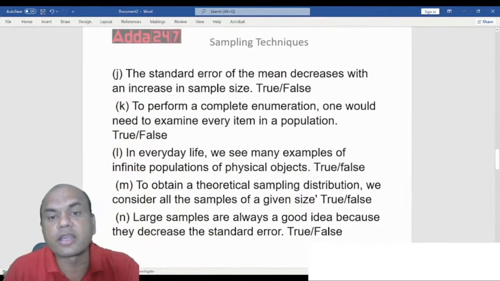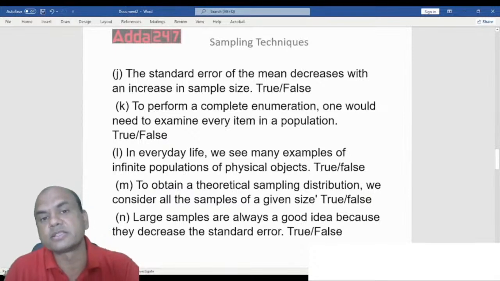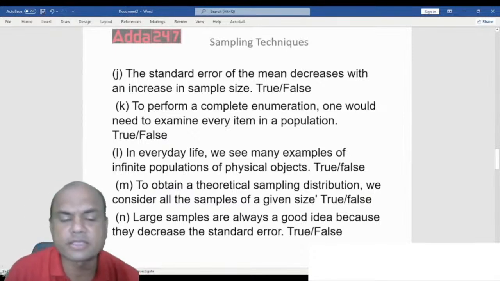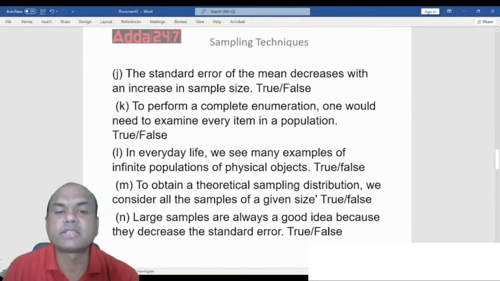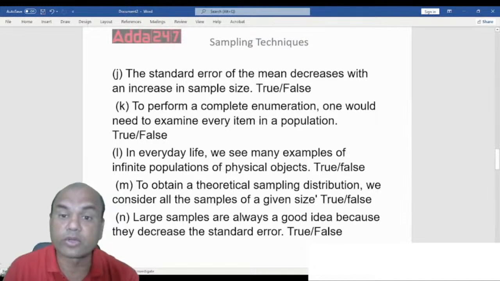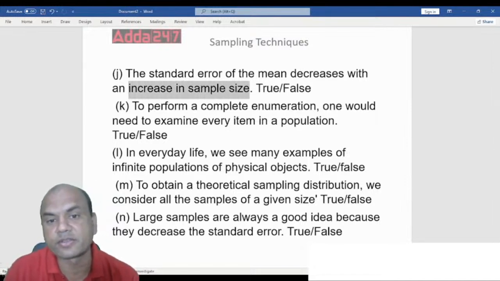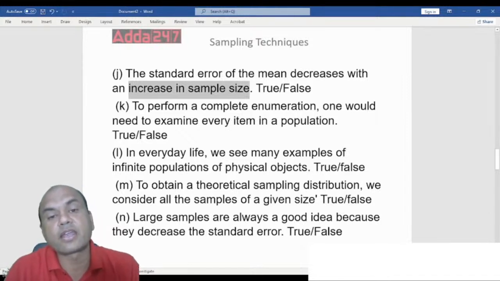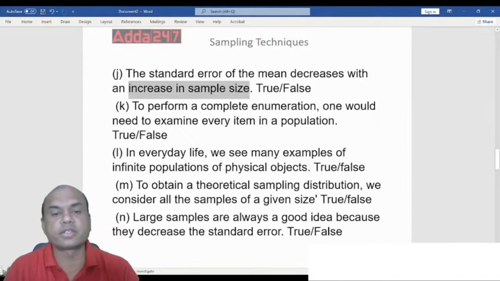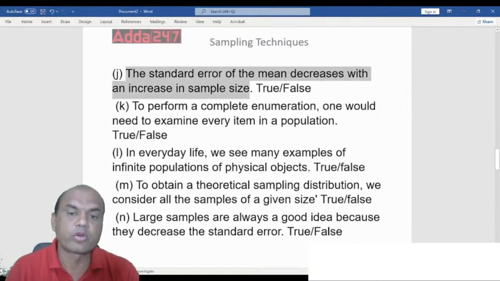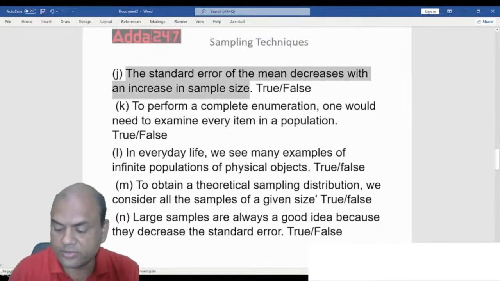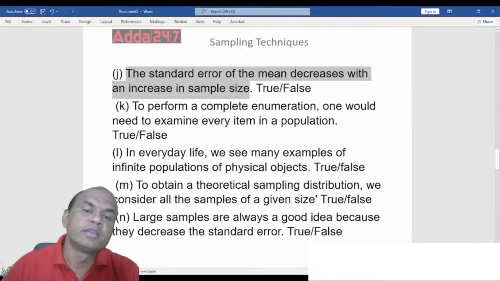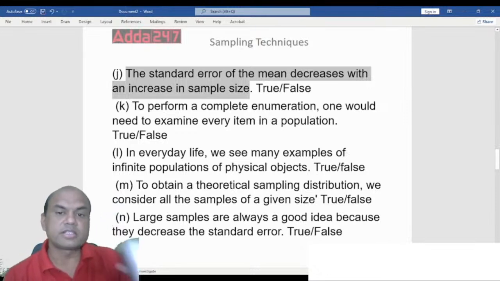The standard error of the mean decreases with an increase in the sample size. So as I go on increasing the sample size, will the standard error decrease or will it increase? As I go on increasing the sample size, see, increase in the sample size. So will this standard error decrease or increase? What do you say? True or false? Type fast in the comment section, everyone.